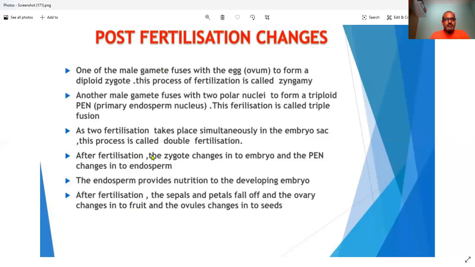So that is what we studied today about sexual reproduction in plants. Next time we will continue with sexual reproduction in animals, so we will discuss that in part 3.